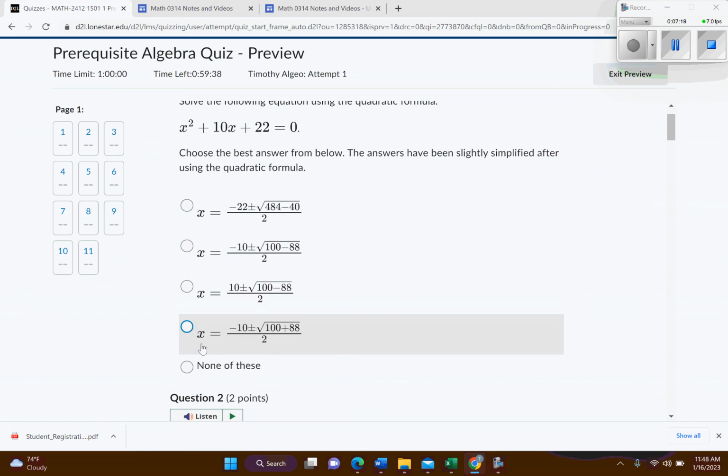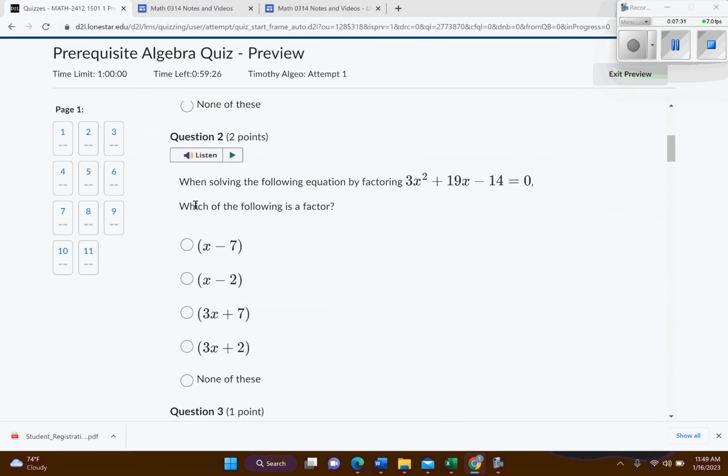So this is multiple choice here. And so basically you would put it into the quadratic formula and then try to figure out which one matches up. So right here, when solving the following equation, factor, so basically factor, but let's see, which of the following is a factor? So you're going to factor it, and so one of them should match up with one of these answers here.